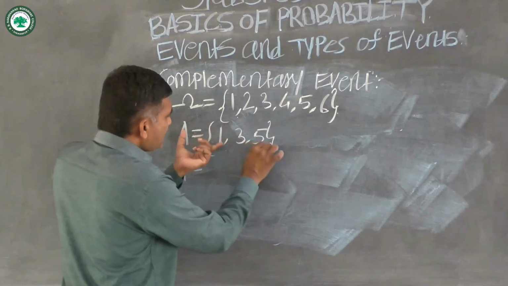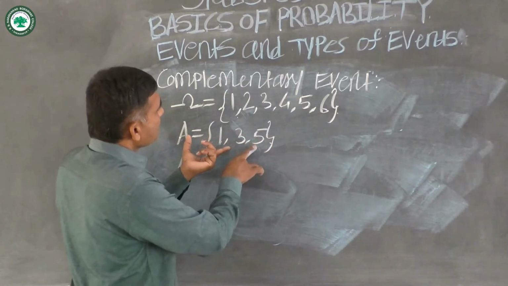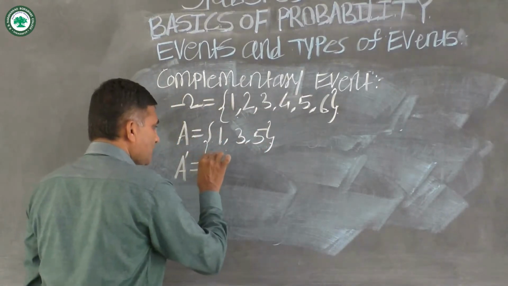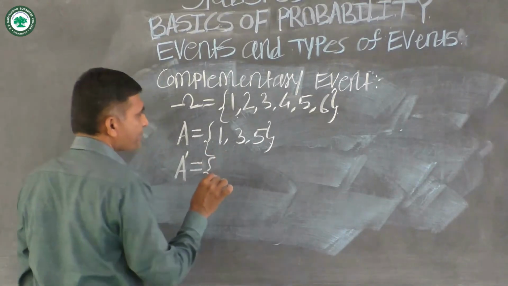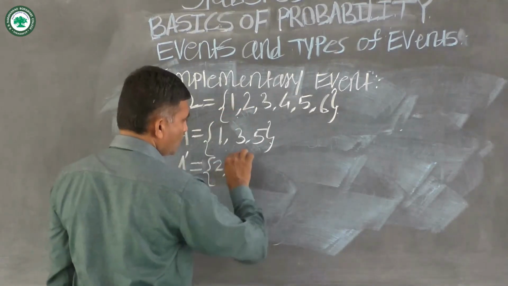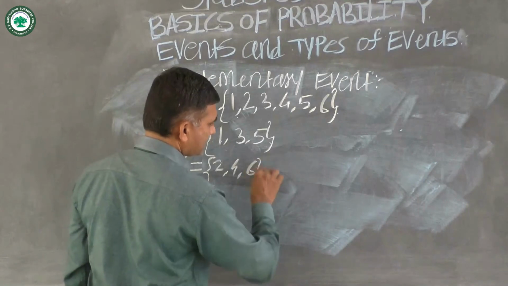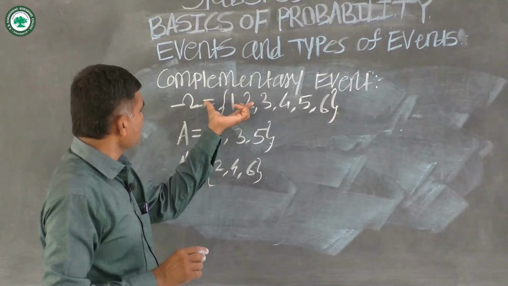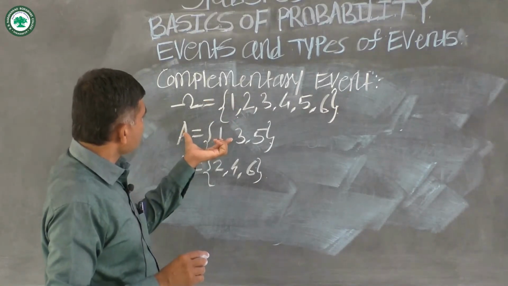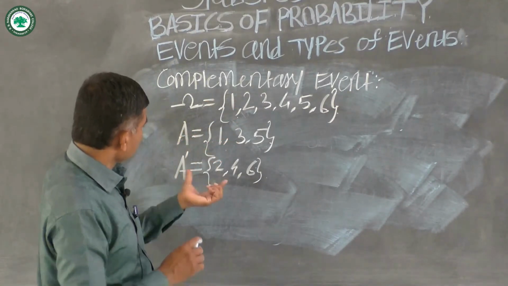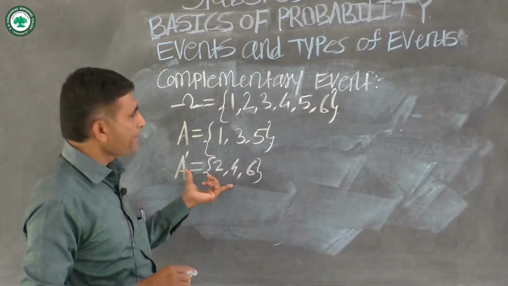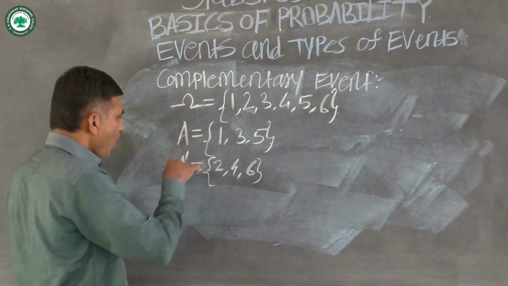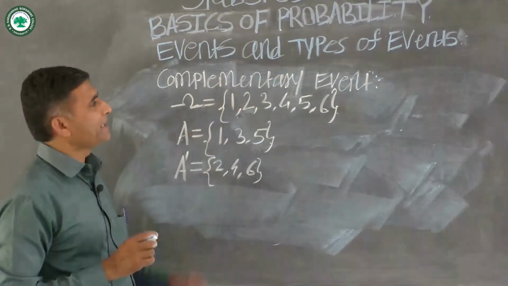Now, ignoring these three elements from the sample space, A dash contains the elements 2, 4 and 6, which are the elements of sample space omega but not the elements of event A. This is the concept of complementary event.